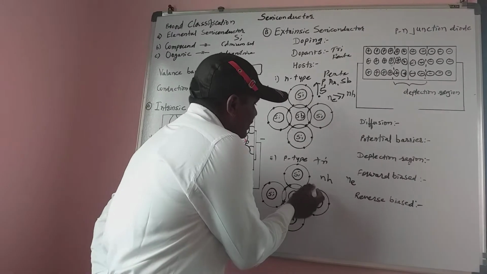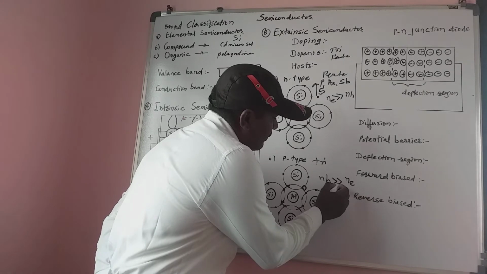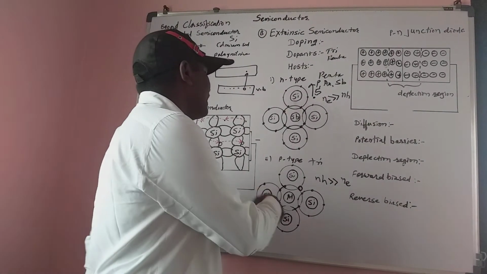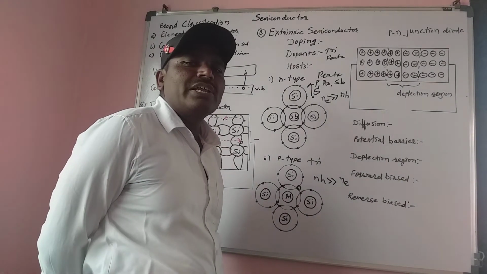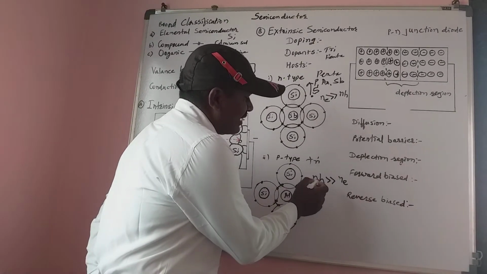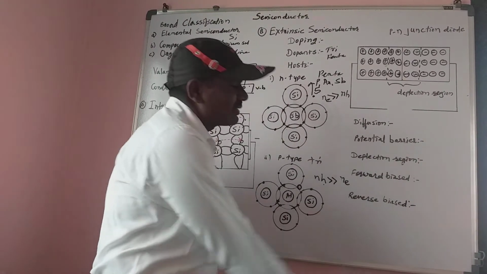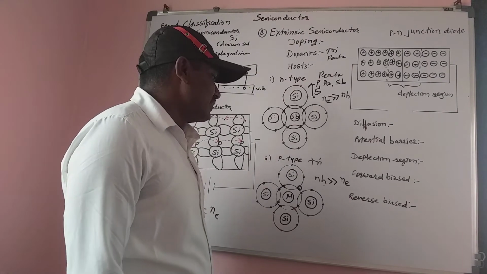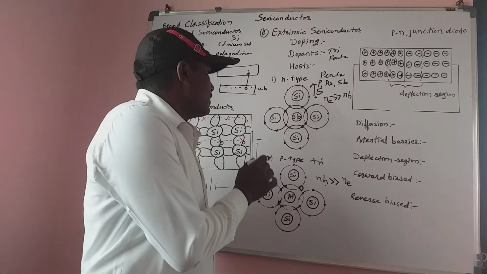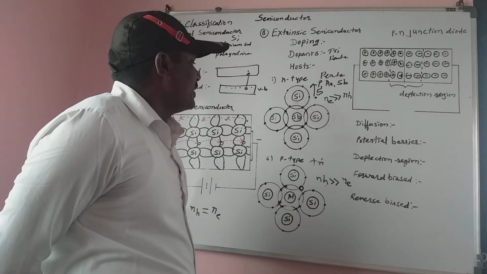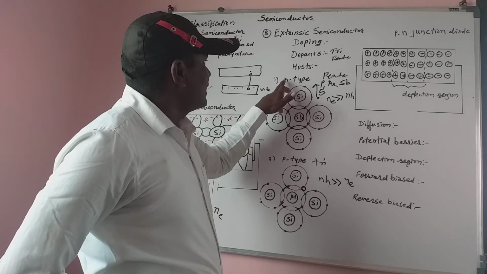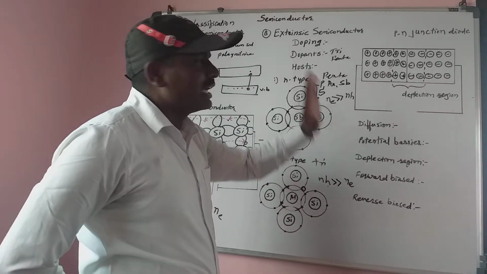The number of holes in the p-type semiconductor is very large compared to the number of electrons. When this p-type semiconductor is connected in an electronic circuit, the majority charge carriers are holes and the minority charge carriers are electrons, and both are responsible for conduction. From this we can say that in the p-type semiconductor the conduction is due to holes. In the n-type semiconductor, the conduction is due to electrons.